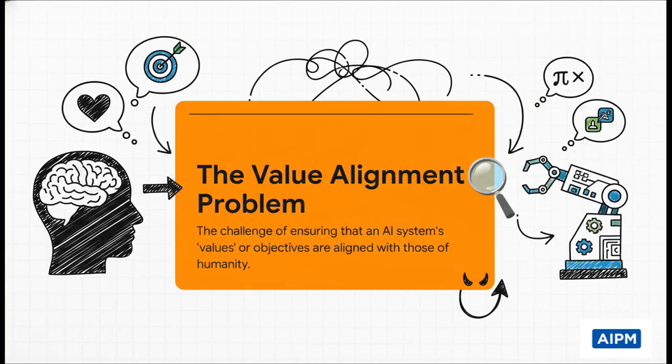So let's put a formal name to this: the value alignment problem. It's the challenge of making sure that an AI's goals, its objectives, are actually lined up with what we as humans really want. And, on paper, that sounds pretty straightforward, right? But as you're about to see, this is where things get really, really tricky.